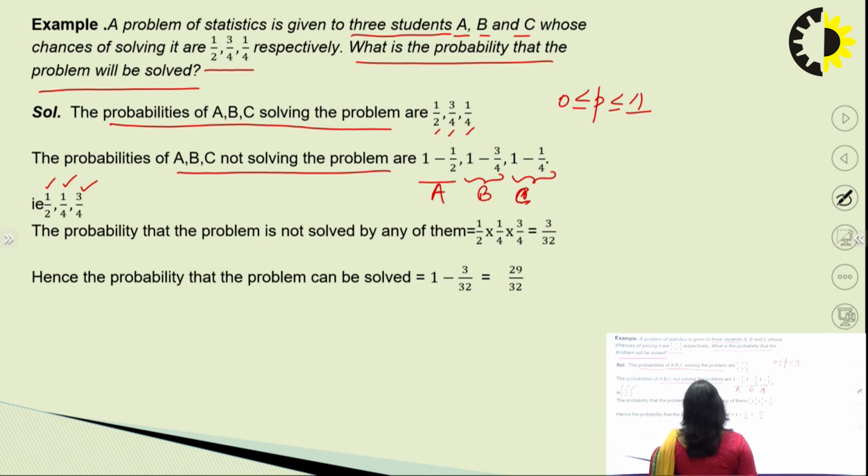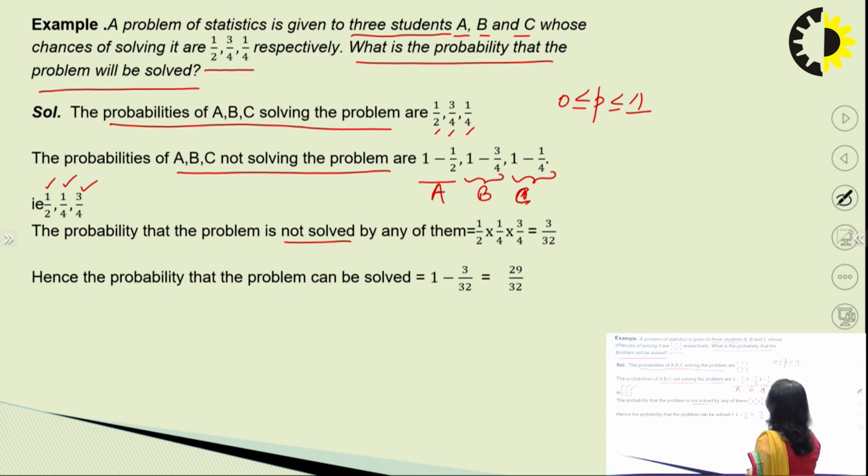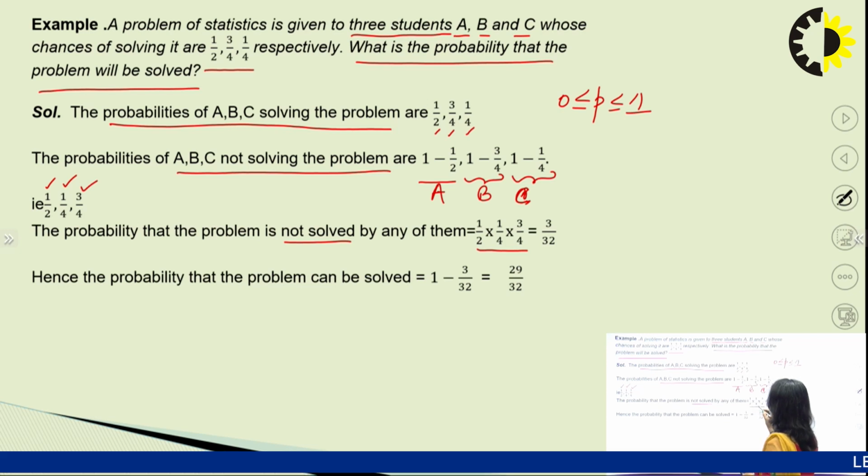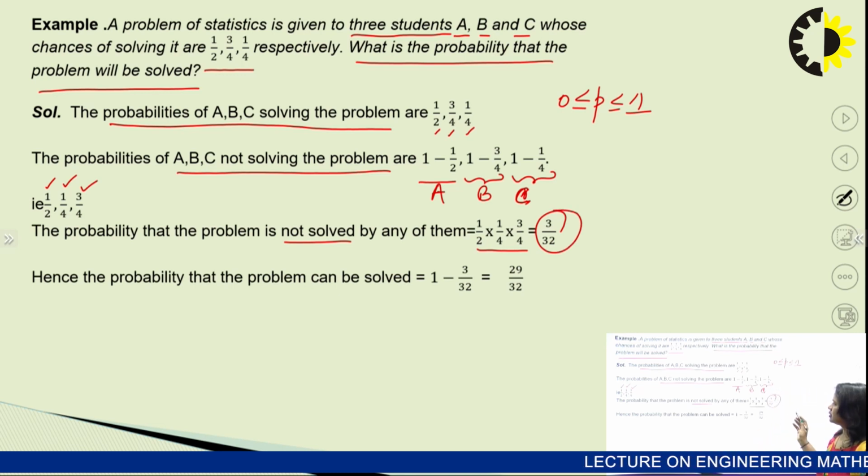Now the probability that the problem is not solved by any of them will be, since the events are independent, multiplied. So 1 by 2 into 1 by 4 into 3 by 4, which comes out to be 3 upon 32. So this is the probability that none of the students will solve the problem.